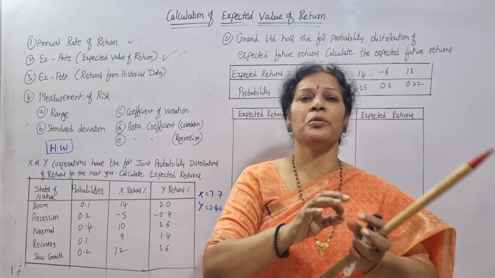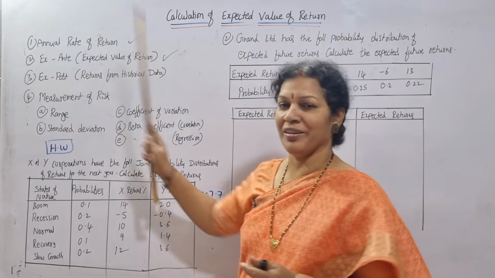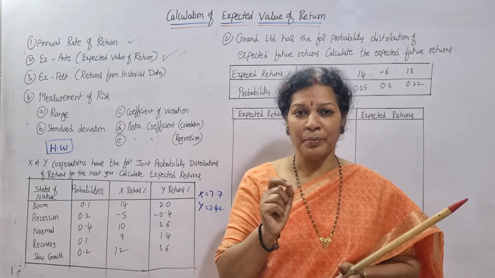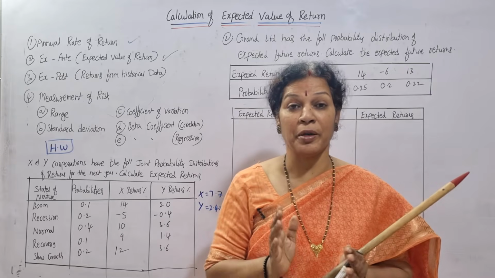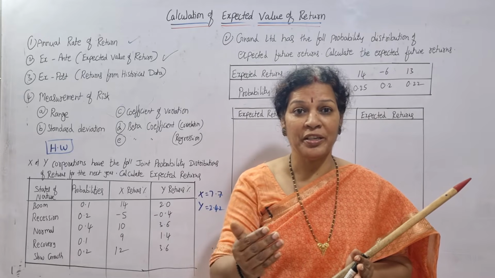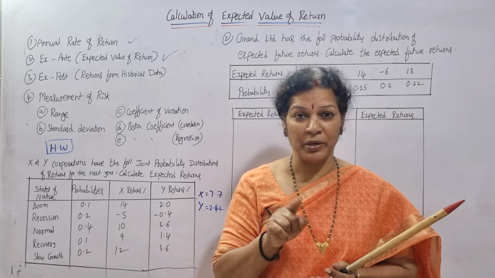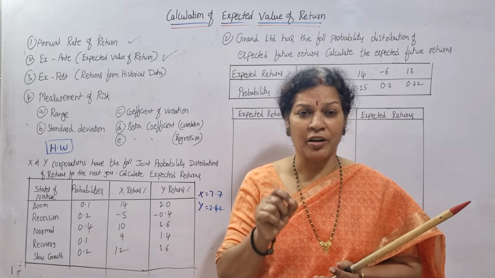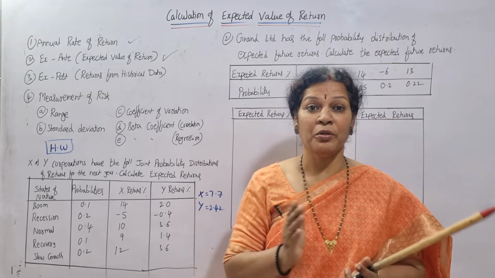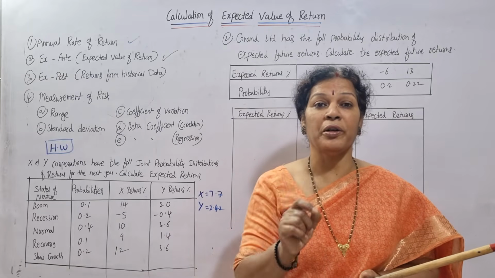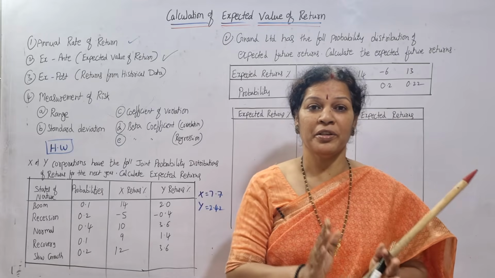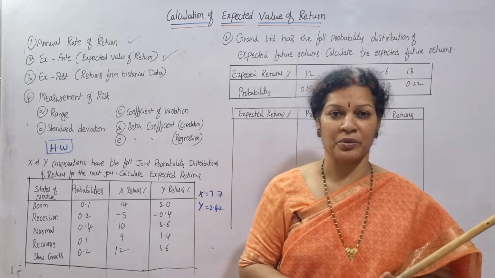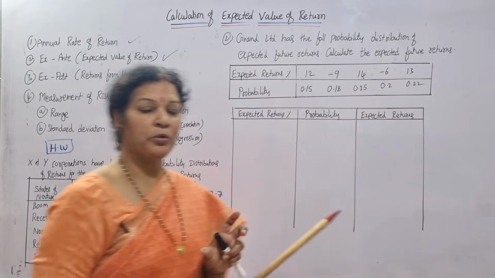I would say this is the easiest topic among all, because in this topic, expected value of return, some probability percentage will be given. Probability percentage means the possibility of expecting some percentage. How much return you are actually expecting, you will come to know through this probability rating. Probability is given, expected rate is given, and you are going to find out how much you are expecting. Very easy. Through a problem I'll make you understand.